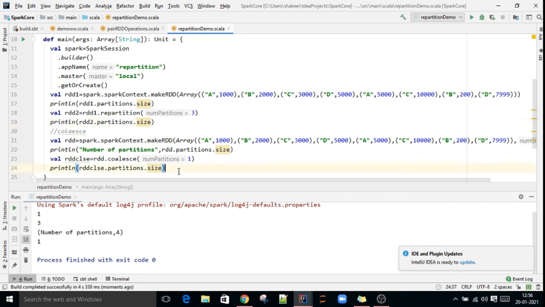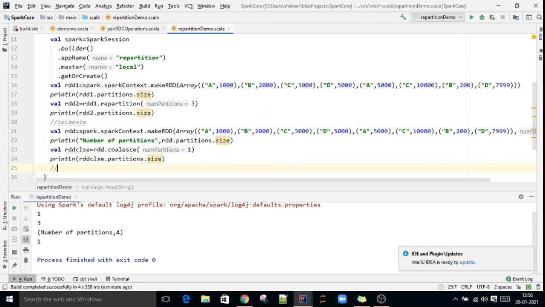In real time, once you have performed all your business logic in Spark, the final data set is usually stored to some external storage like an RDBMS, HDFS or NoSQL, right? If you want to save it as one file, you can use coalesce.